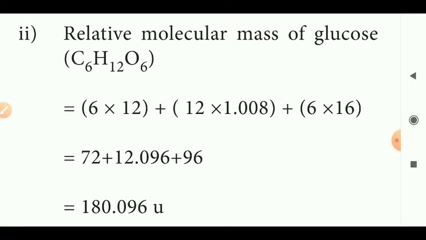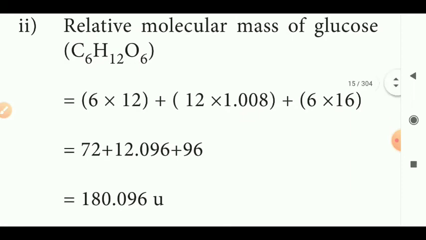If we substitute that, we get 6 times 12 plus 12 times 1.008 plus 6 times 16. So if we multiply, we get 72 plus 12.096 plus 96. Finally we add that up, and we get 180.096 u. So this is the relative molecular mass of glucose.